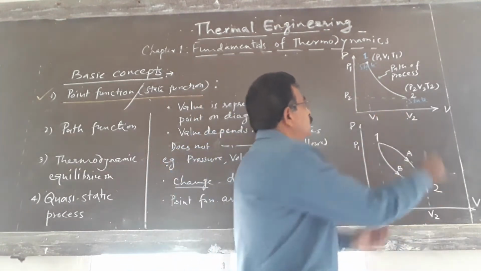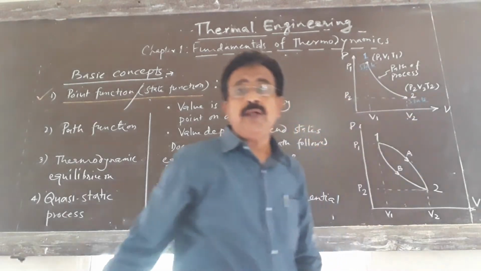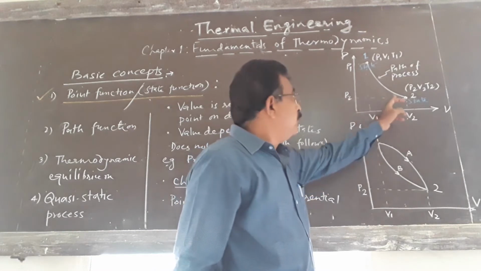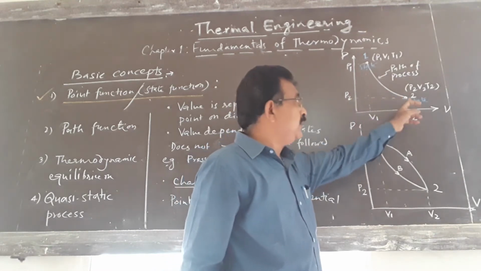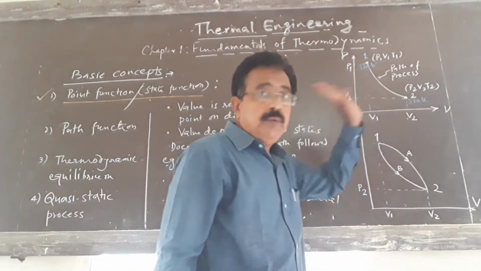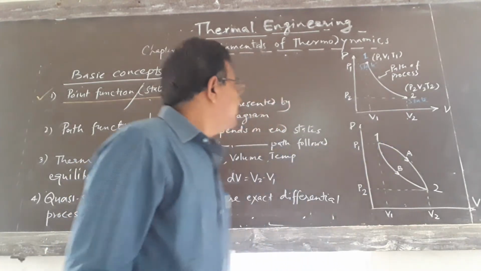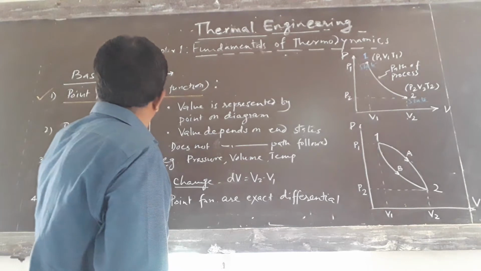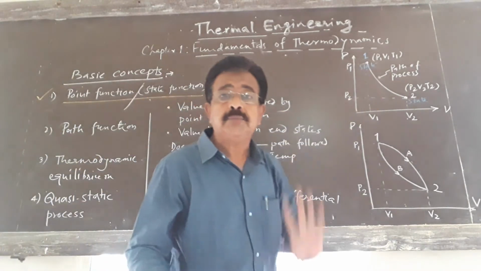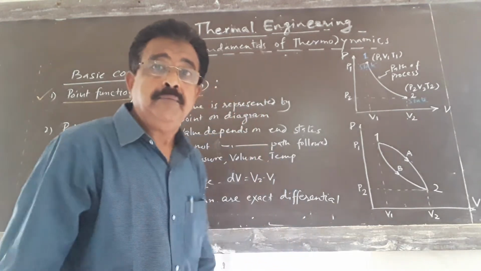This is state 2. This point represents the final pressure and final volume. That means a point function is a function whose values can be represented by just a point on the diagram.